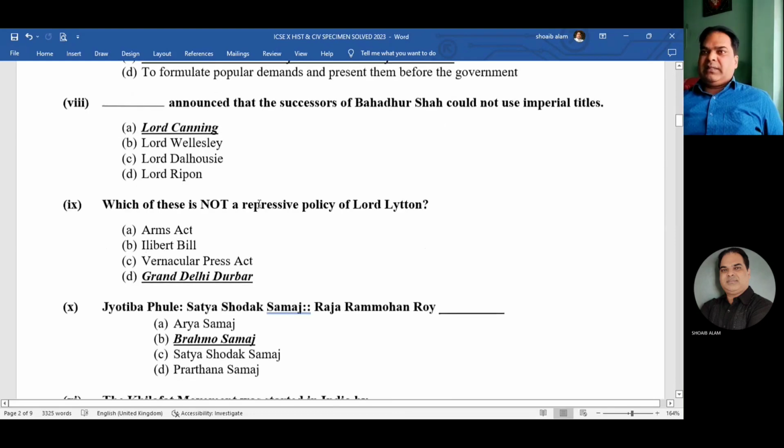Now number eight, dash announced that the successors of Bahadur Shah could not use imperial titles. The answer is Lord Canning. Lord Dalhousie also was there, Lord Canning also was there, but the announcement that the successors could not use the imperial title was by Lord Canning.